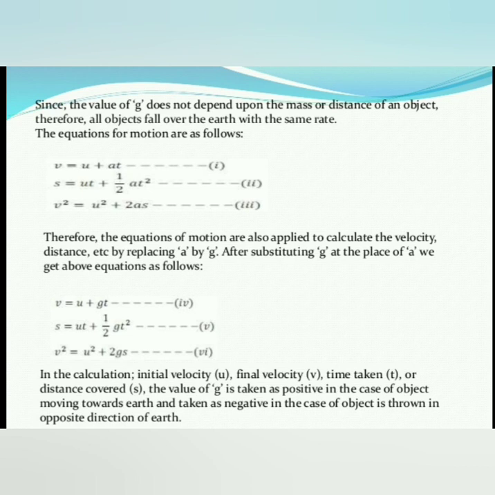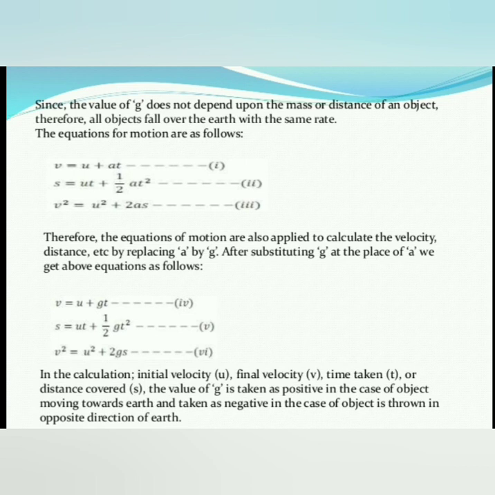Therefore, the equations of motion are also applied to calculate the velocity, distance, etc. by replacing small a by g. After substituting g in place of a, we get the equations as follows. v is equal to u plus gt. s is equal to ut plus half gt square.